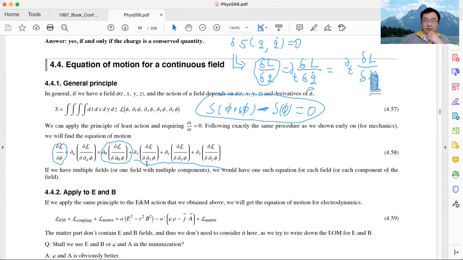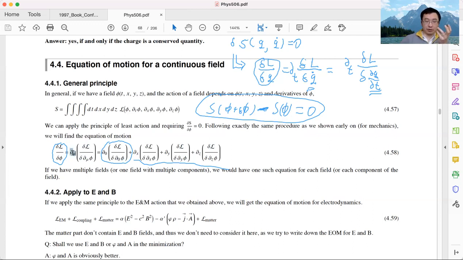But in classical field theory, the right-hand side has not only the time derivative but also the x, y, and z derivatives. We repeat the same term four times for time, x, y, and z. One can also write these four derivatives together in a more compact form. That's this one. Remember, we are using Einstein's convention.